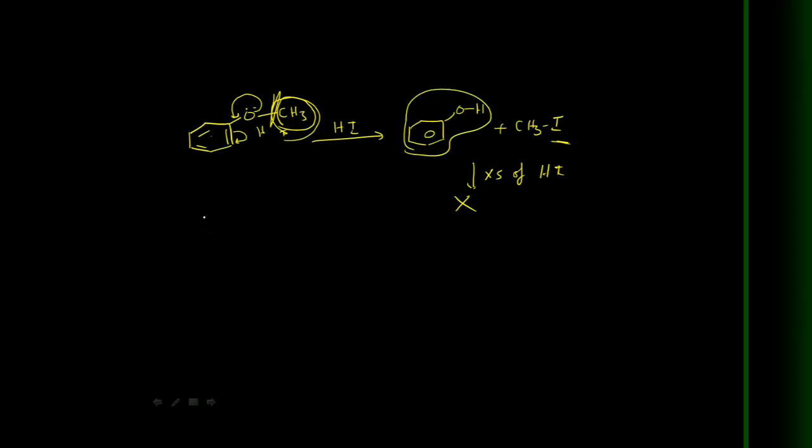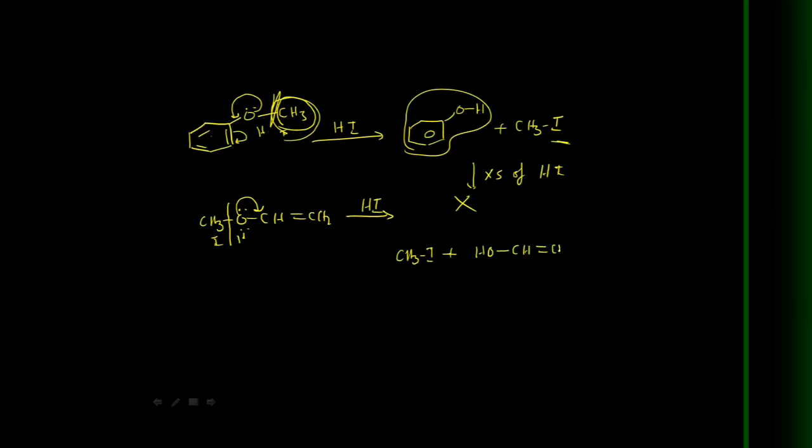Now here one more point: CH3O-CH=CH2, vinyl methyl ether, on reaction with HI. Again here, because of the resonance, this bond breaking is difficult. That's why here this one iodine and here hydrogen. So as a result, here the products are methyl iodide plus this is an enol.